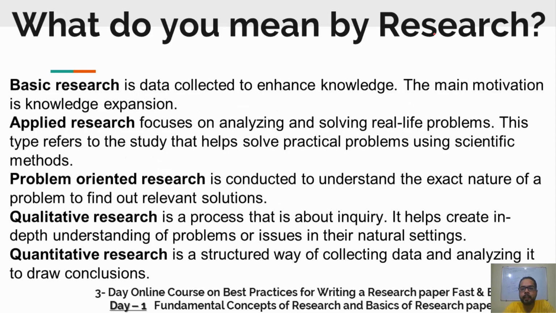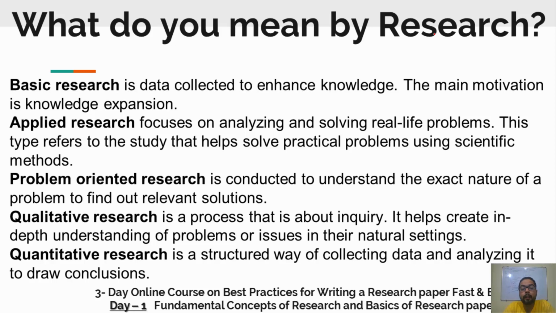So there are various types of research. First, there is basic research, then applied, then problem oriented, then qualitative and quantitative. When we talk about basic research, we do it with the motive to collect data to improve our knowledge.